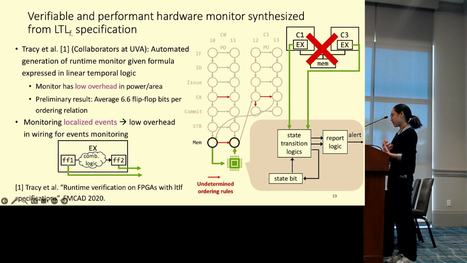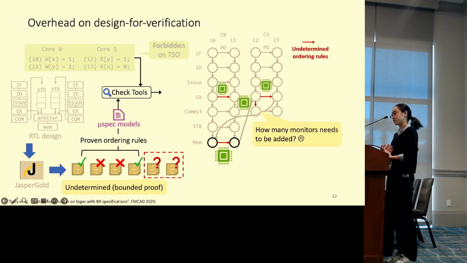Thanks to the design of RTO to Mixedback, the ordering relations it generates are localized, meaning every ordering relation is concerned with state elements or updates that are at most one flip-flop away, and therefore the monitor should be instantiated locally within a module or a pipeline stage. Therefore, we should not have such an issue, thanks to the design of RTO to Mixedback and the ordering relations. However, one obvious catch is how many such monitors should we add to the design?